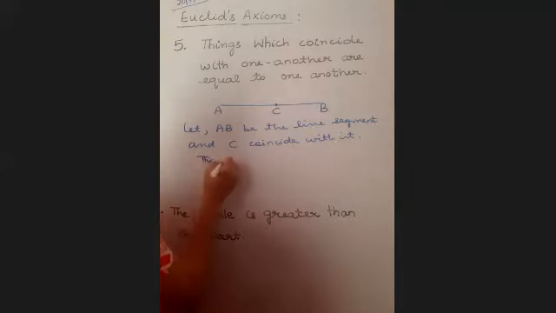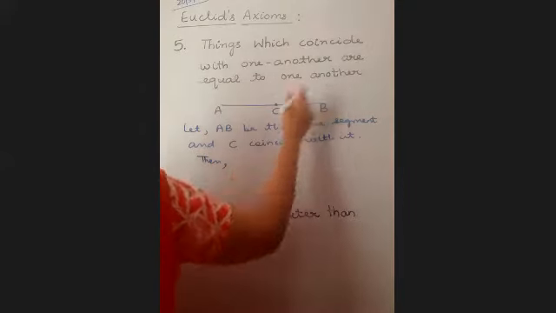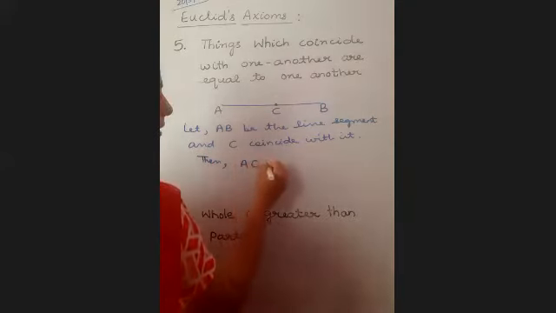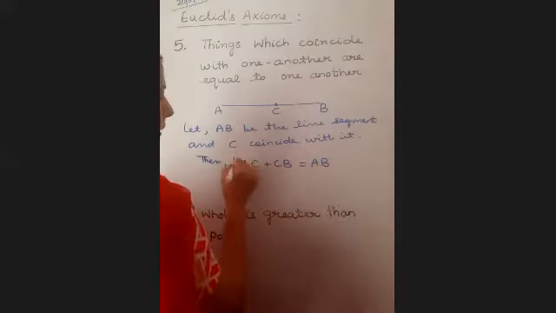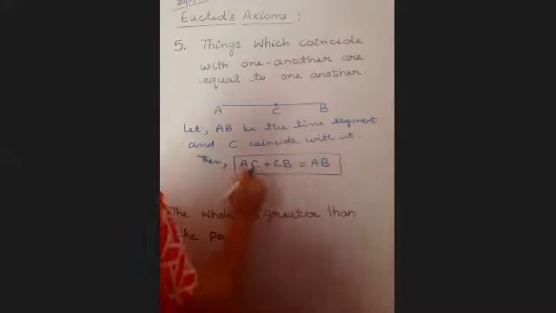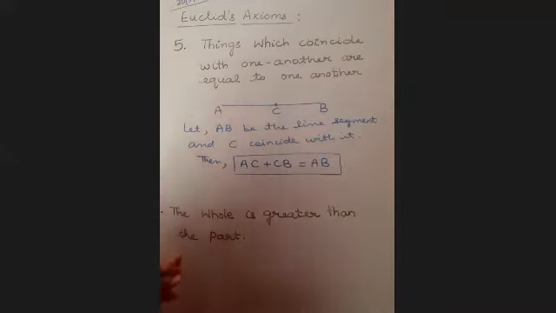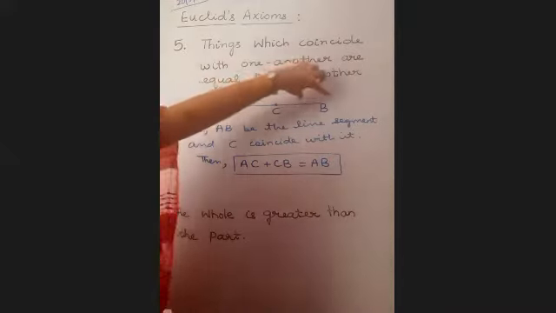Then what does it say? That they are equal to one another. That means AC plus CB will be equal to AB. AC plus CB. Why are we saying this? Because C is falling on AB.